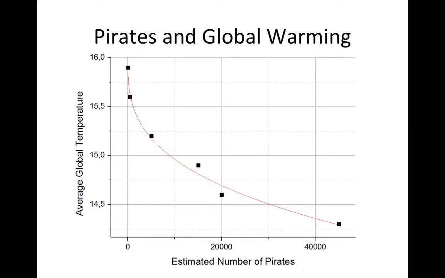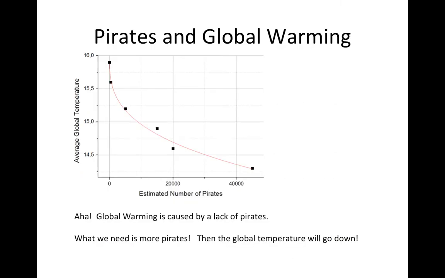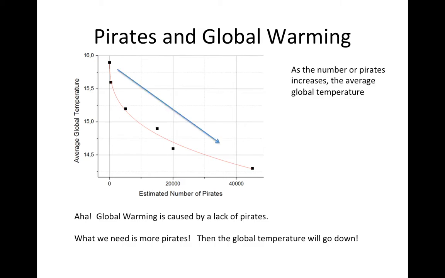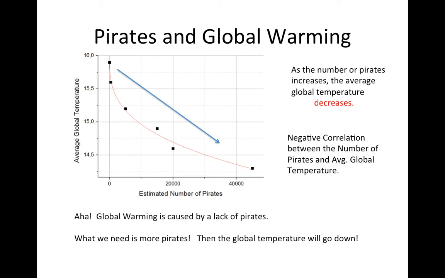As you can see, the average global temperature decreases as the estimated number of pirates in the world increases. So, that's easy then. Global warming is caused by a lack of pirates. What we need is more pirates. Then the global temperature will go down, because as you can see, as the number of pirates increases, the average global temperature decreases. There's a negative correlation between the number of pirates and the average global temperature.